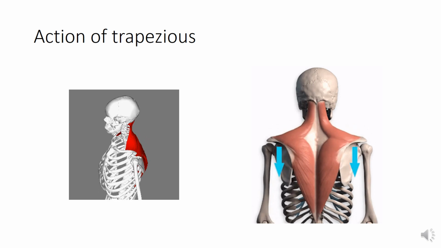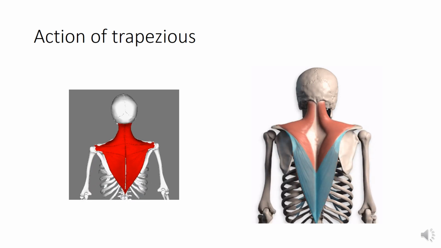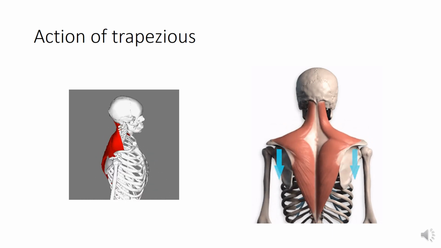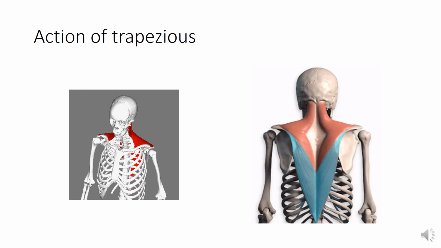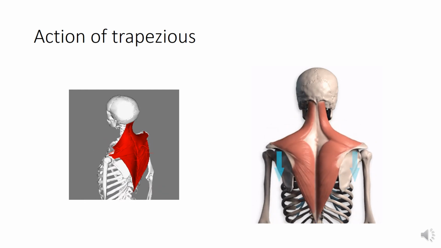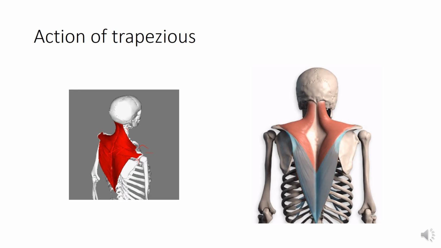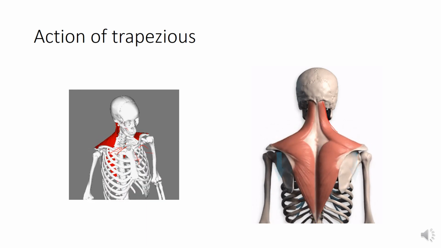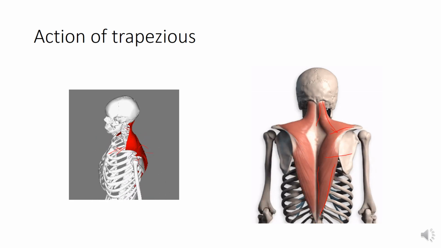Now this is the trapezius muscle. You can see here that it is arising from the external occipital protuberance and the thoracic vertebrae, here cervical and thoracic vertebrae, and inserted into the clavicle, here you can see, and the scapula. So its action, due to its broad shape, it has got the upper fibers, the lower fibers, and the middle fibers. Here you can see the middle fibers.